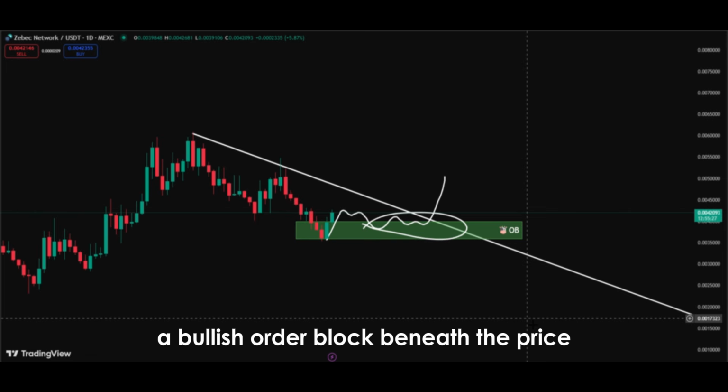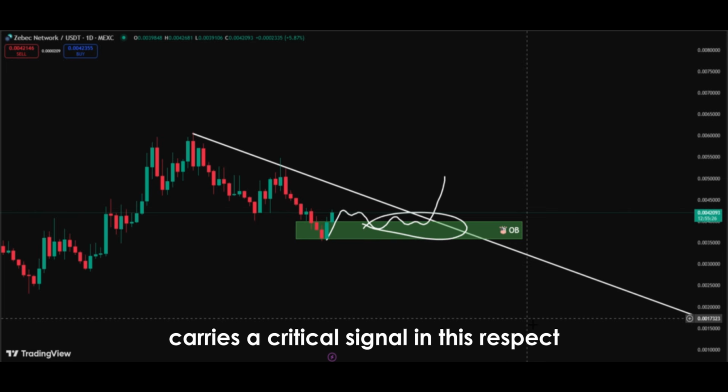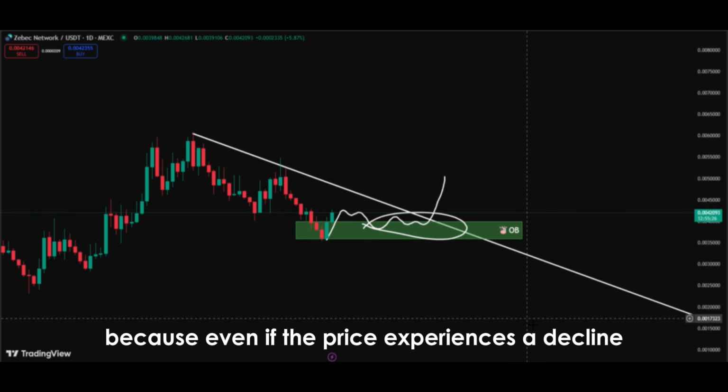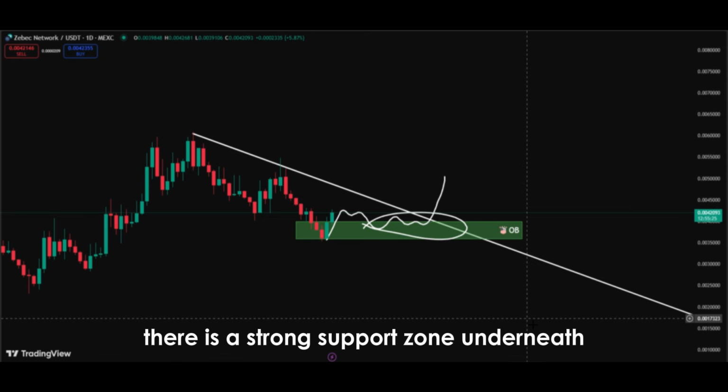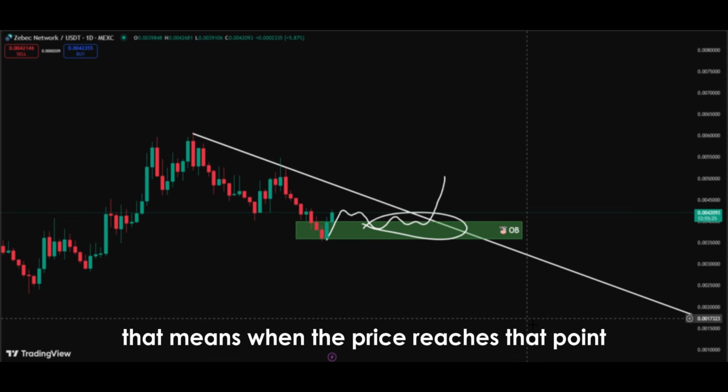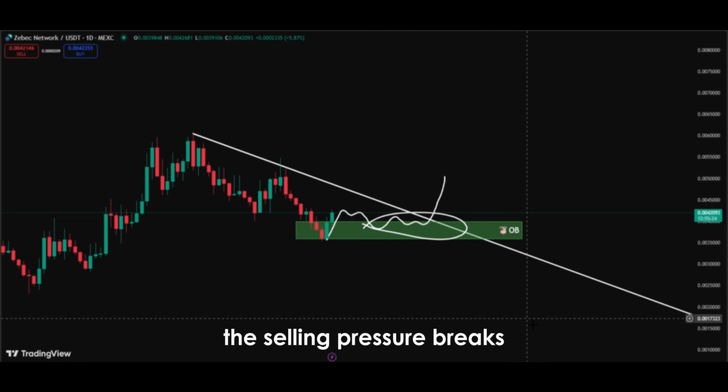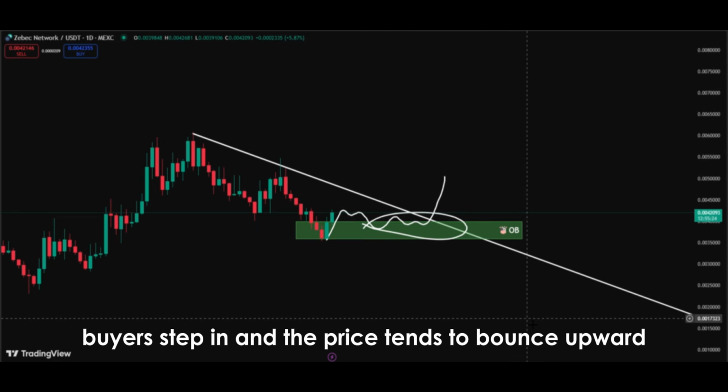A bullish order block beneath the price carries a critical signal in this respect, because even if the price experiences a decline, there is a strong support zone underneath. That means when the price reaches that point, the selling pressure breaks, buyers step in, and the price tends to bounce upward.